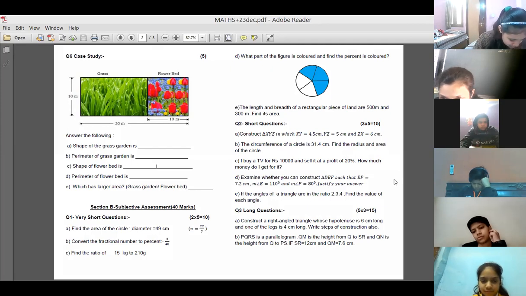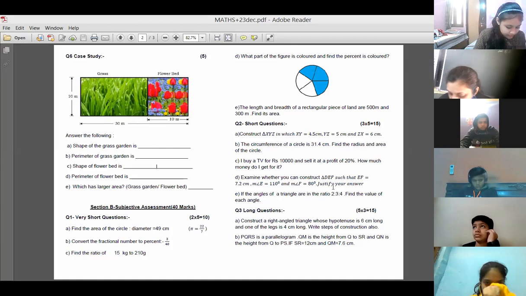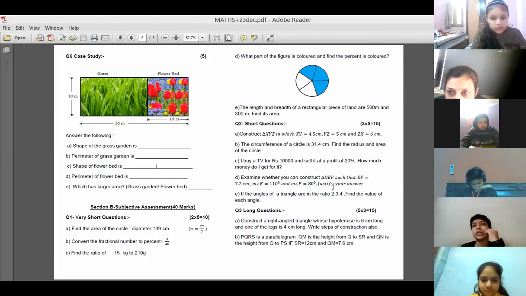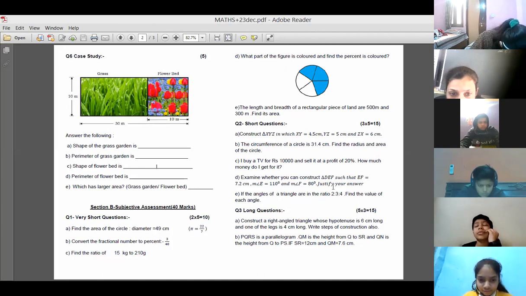So here EF is given 7.2 centimeter. Angle E is given 110 and angle F is given 80 degrees. So can you make a triangle out of it? Yes or no? You have to tell the answer. No, we cannot construct a triangle. Why? What is the reason behind it? You have to mention the reason also here. Yes, no, we cannot construct the triangle here.